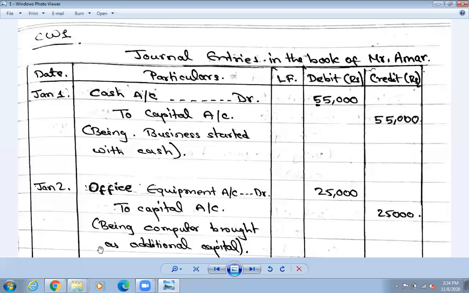Okay, so how to enter the journal entries? It is done in chronological date order. Chronological date means date wise. Suppose I do the 2nd first and then the 1st, that is not allowed. First the 1st, then the 2nd, then the 6th, then the 20th. Okay, so it goes in that way.